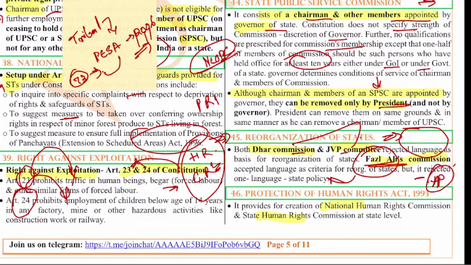In 1952, the separate Andhra movement, the Jai Andhra movement, all that happened, and when Potti Sriramulu died, the separate state of Andhra Pradesh was announced based on language. So this is about this reorganization commission.